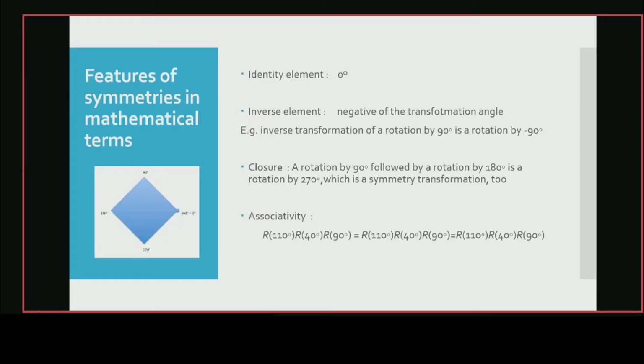Now, features of symmetries in mathematical terms. I'm considering the example of that square. There are features of symmetries like there should be an identity element, an inverse element, and it should follow closure and associativity properties also. So in the example of the square, this 0 degree angle is a transformation which is an identity element, and the negative of any transformation angle is an inverse element of that transformation. Similarly, a rotation by 90 degree followed by 180 degree is the same as a rotation by 270 degree. This is the closure property. Similarly, this is associativity. So these are the features of symmetry in mathematical terms.